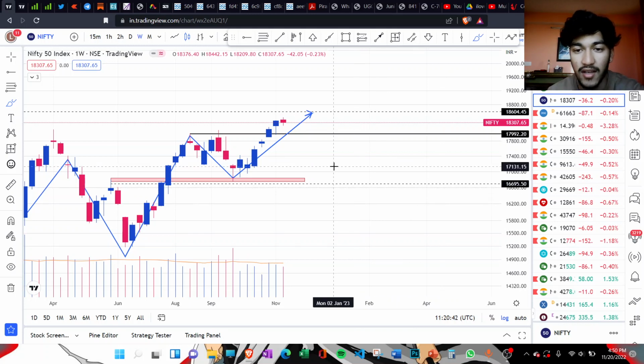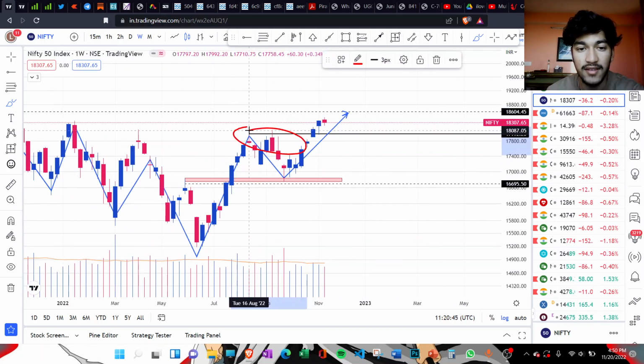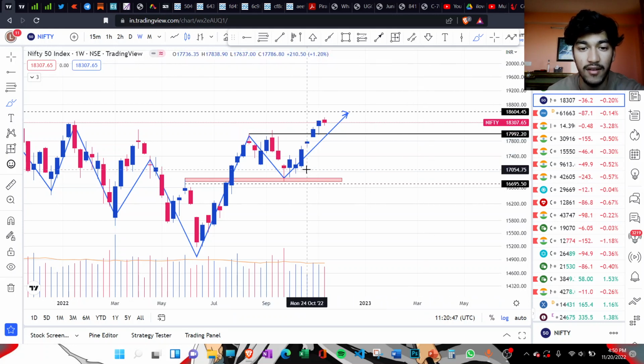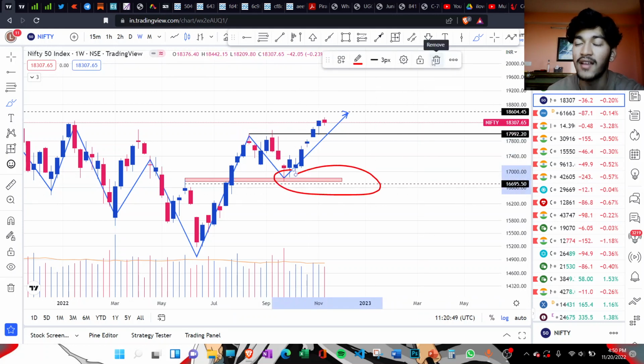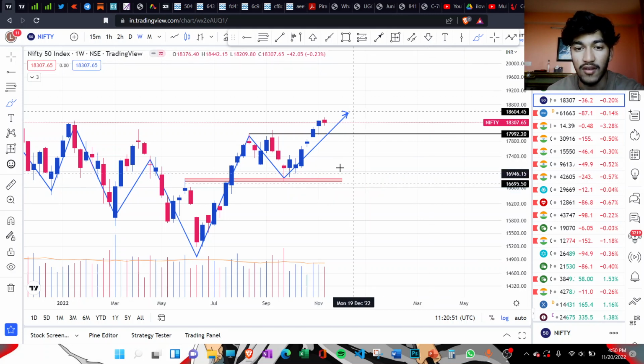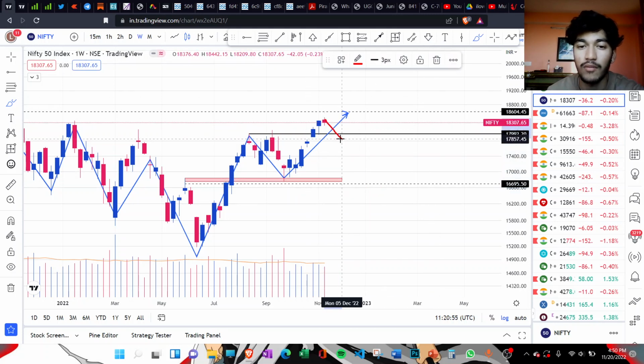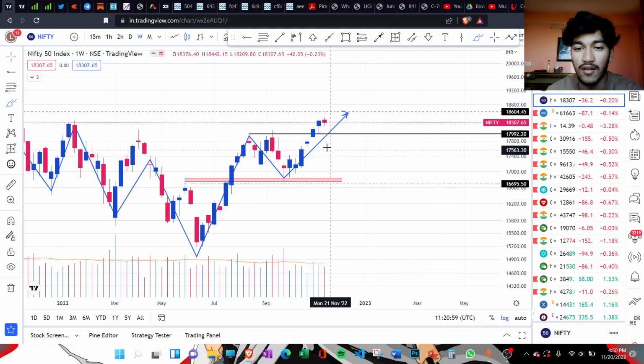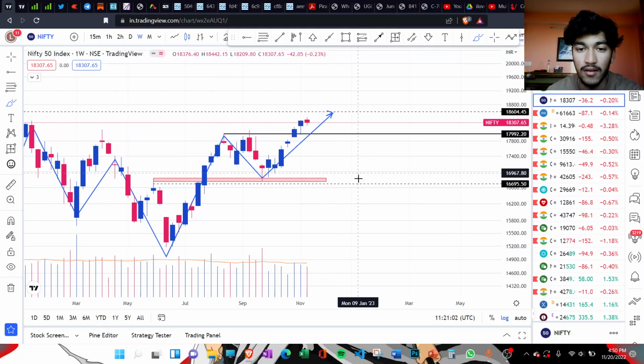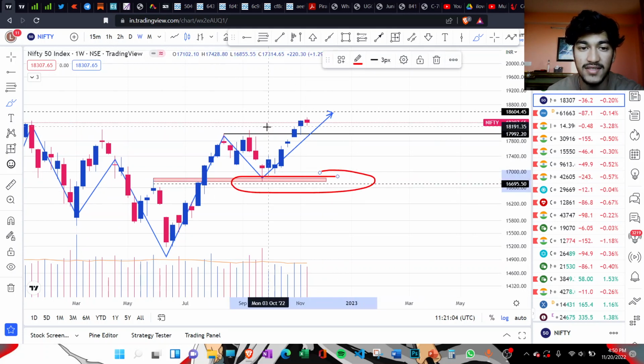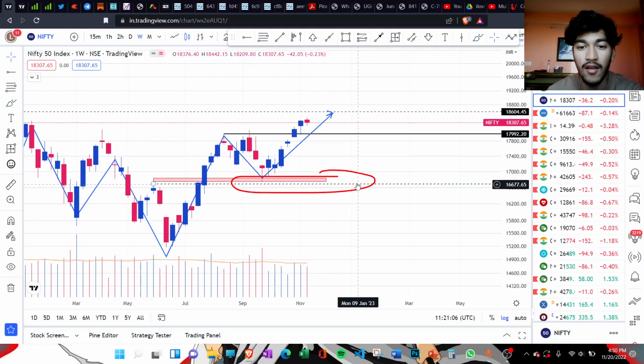One is at 17,900 and the next one is at 16,700. You need to keep these two levels marked on your chart, and maybe the price pulls back to this level and again starts heading higher. There are multiple possibilities, but we'll focus mainly on these two areas.